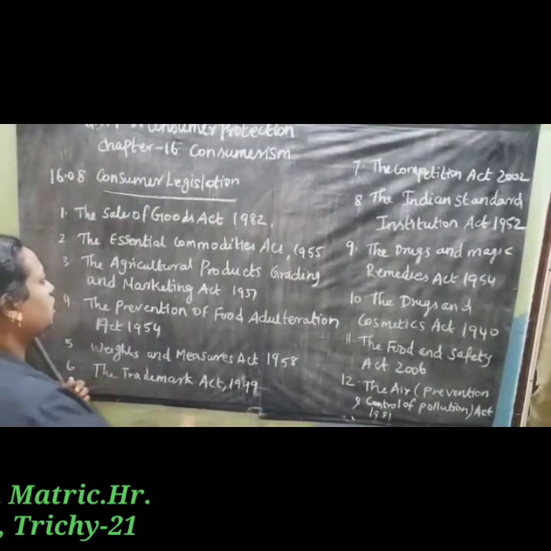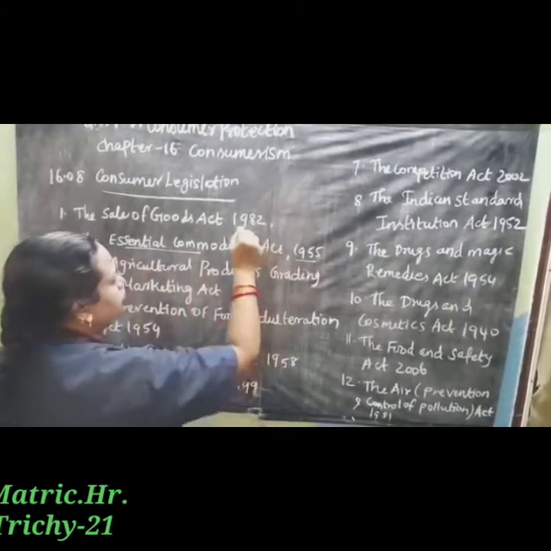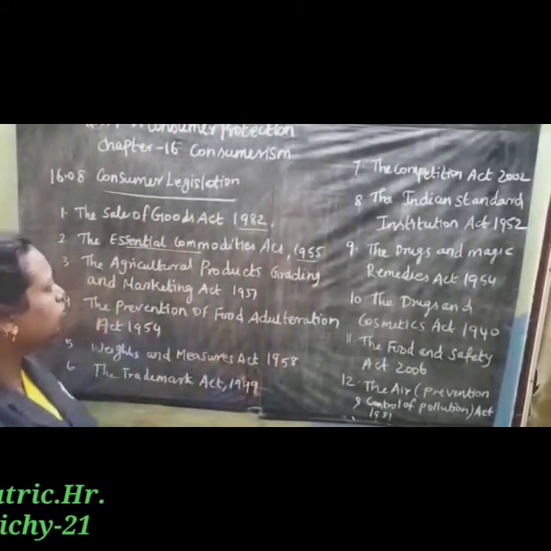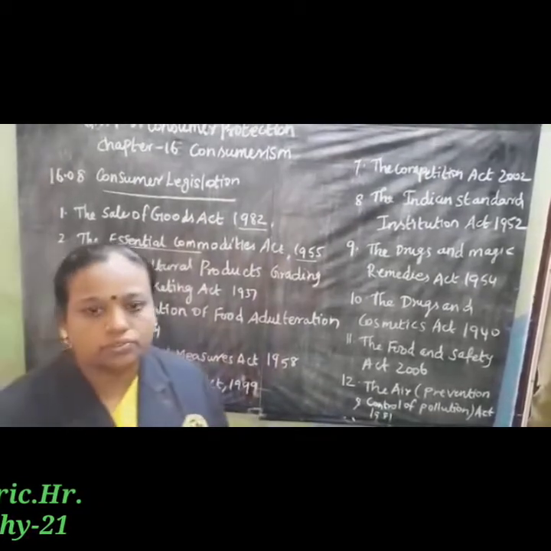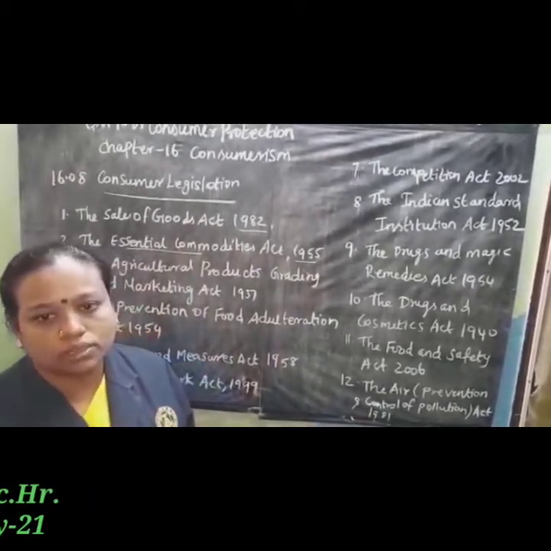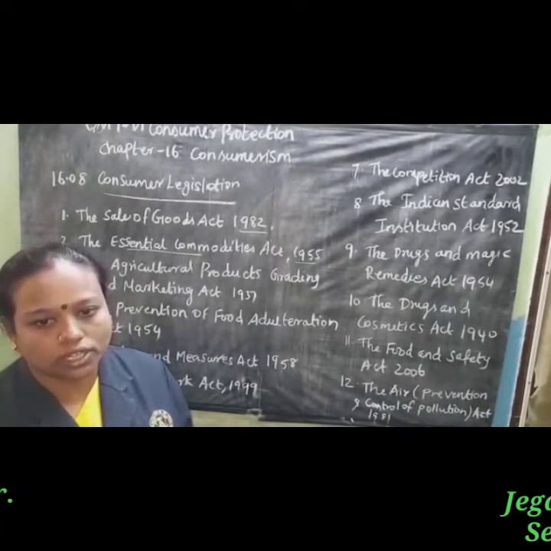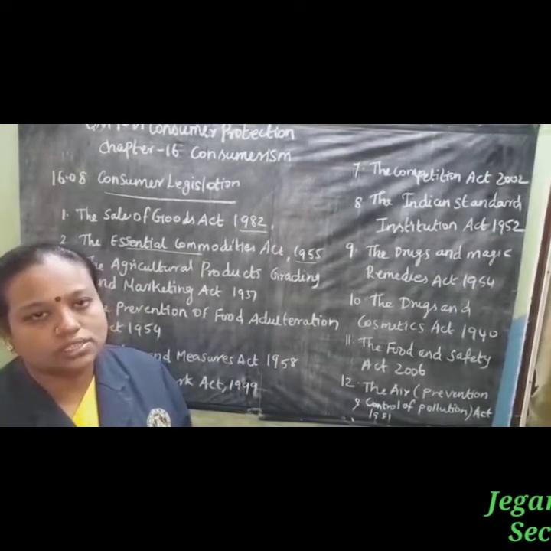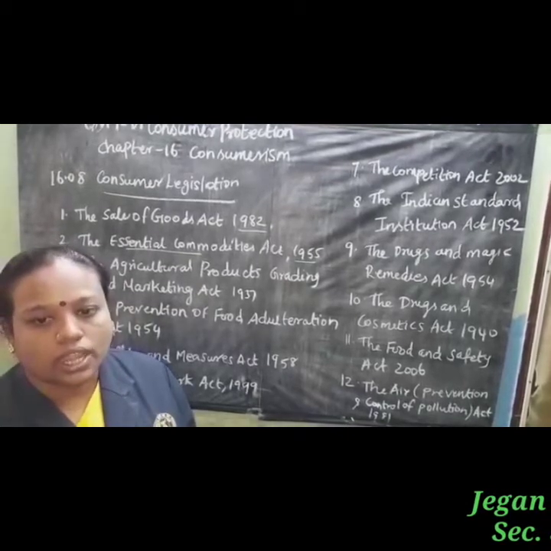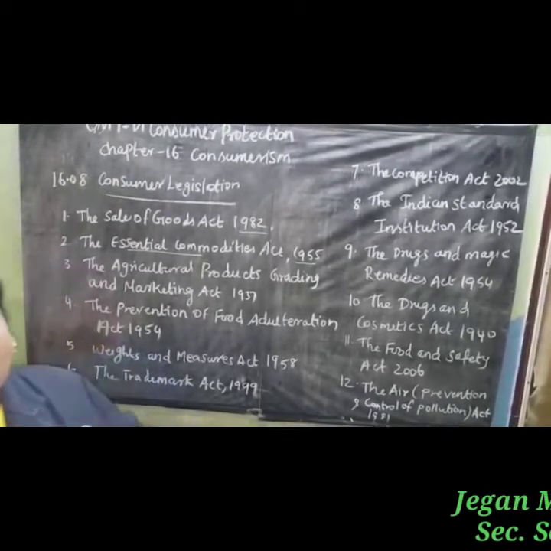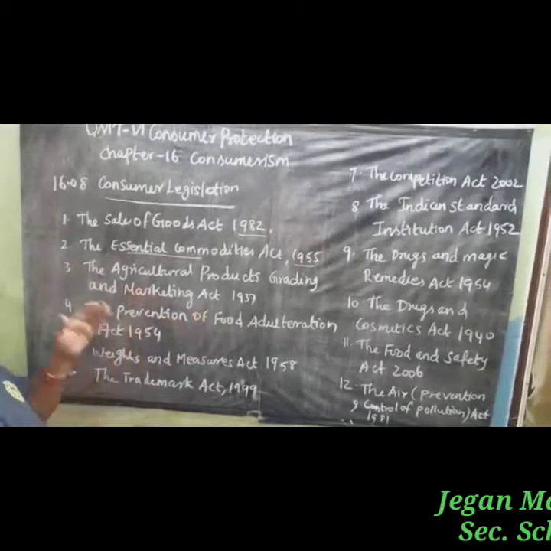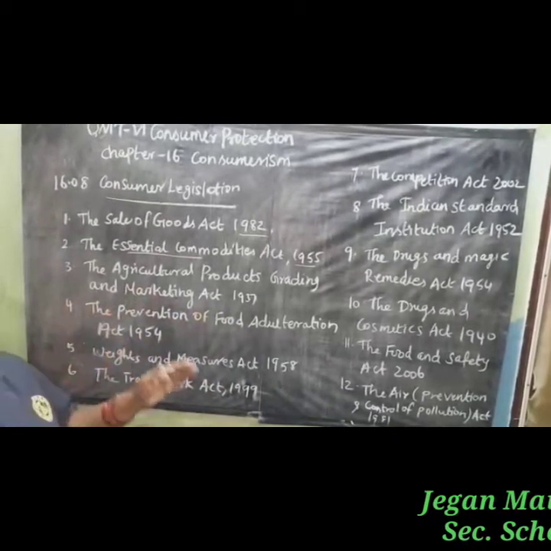Next point, the Essential Commodities Act 1955. The Essential Commodities Act protects the consumer against the artificial shortages created by sellers, hoarding the goods and thus selling goods at a higher price in the black market in respect of essential commodities.